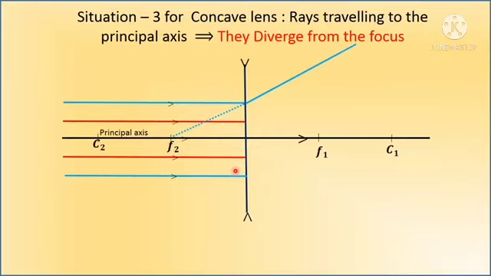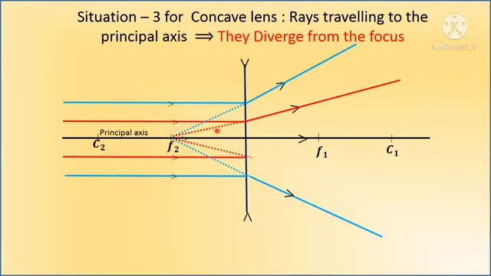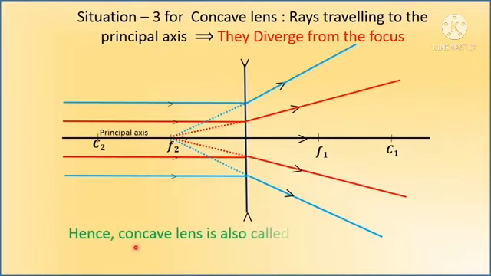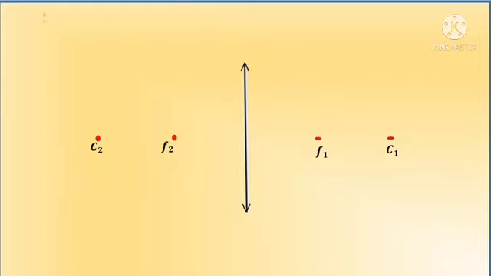After all rays parallel to the principal axis pass from one medium to another, they diverge. That is why all rays go in the backward direction. For the concave lens, rays traveling parallel to the principal axis diverge from the focus. Hence, the concave lens is also called a diverging lens.